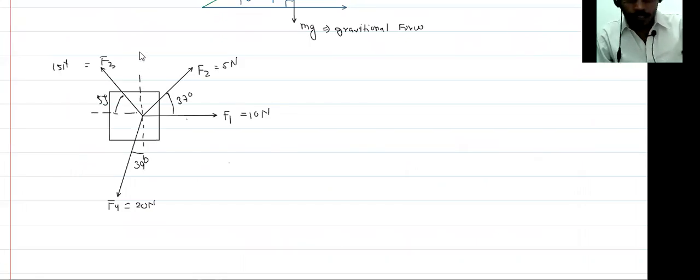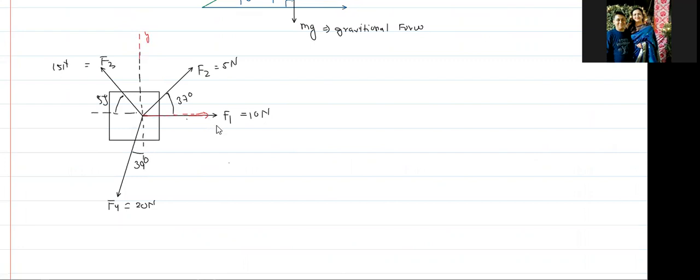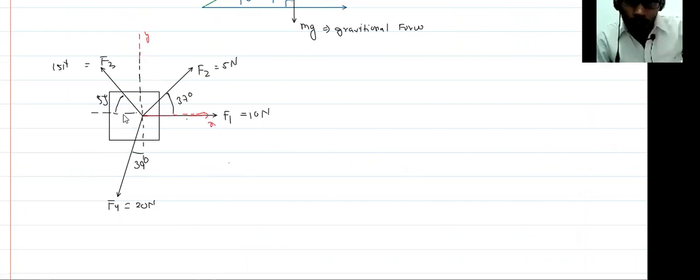We take two directions. One is the y-axis, and this is the x-axis. We will resolve these forces into two directions, one along the x-axis and another along the y-axis. Sir, please speak loudly, I couldn't hear you.